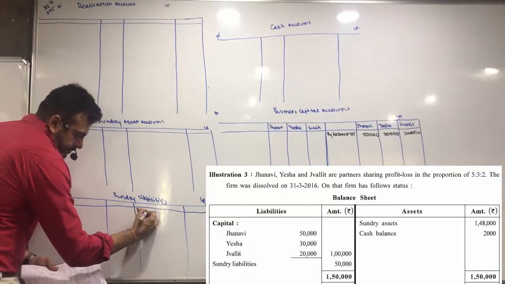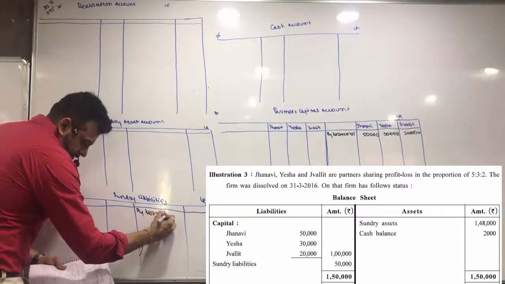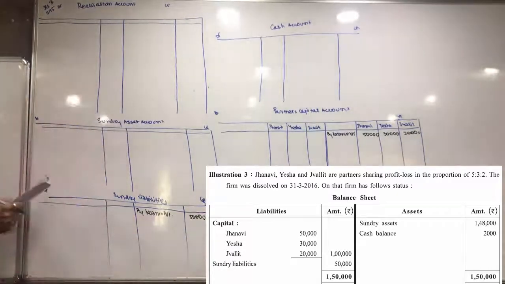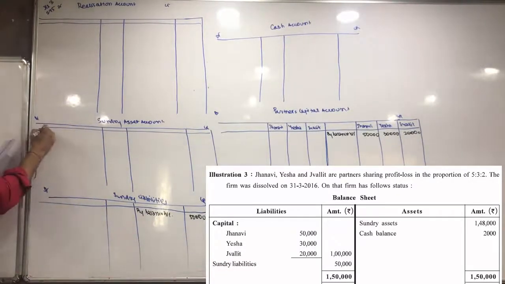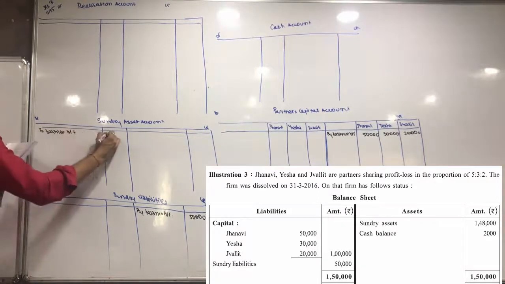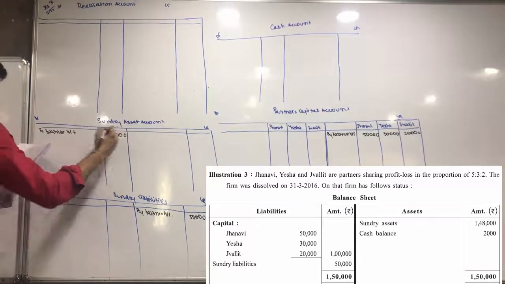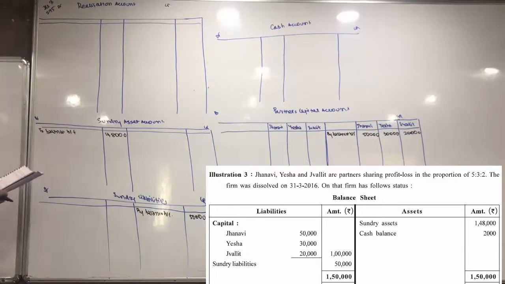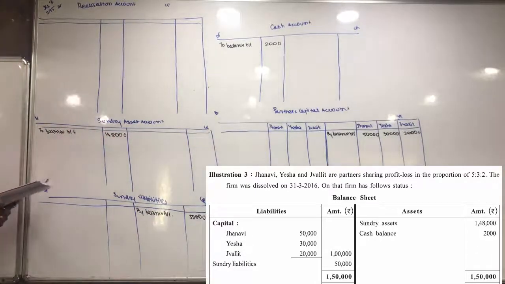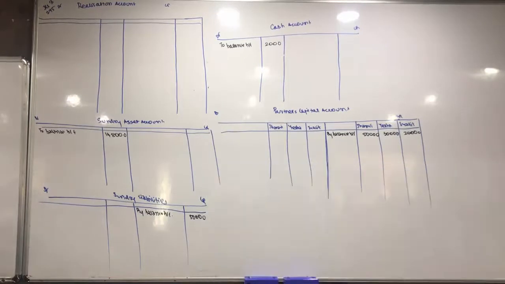By balance brought forward 50,000. Sundry asset, debit side, to balance brought forward. Cash balance 2,000. That's it. Okay. Let's start one by one.